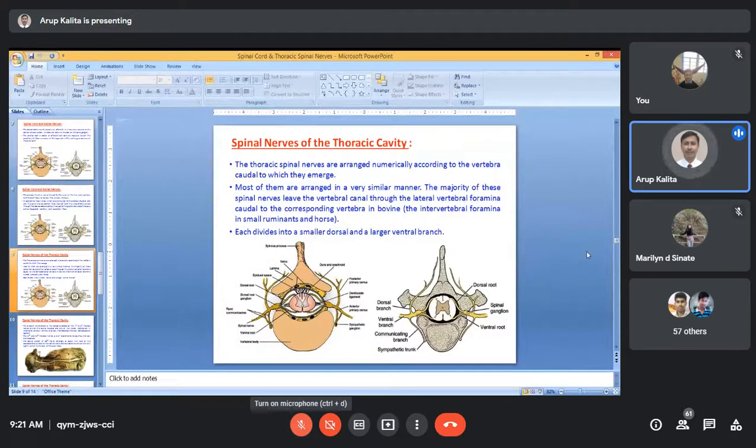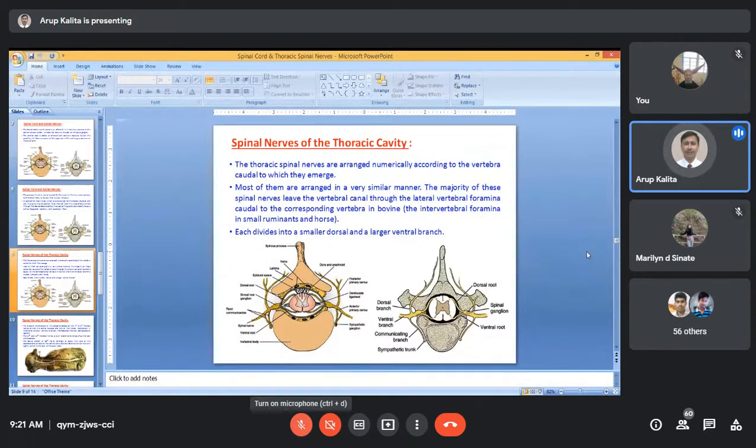So how is the spinal nerve formed? It is formed by 2 roots, the dorsal root and the ventral root. The dorsal root forms the spinal ganglion. After that, both roots unite together to form the spinal nerve. It will give first a meningeal branch, then a communicating branch.